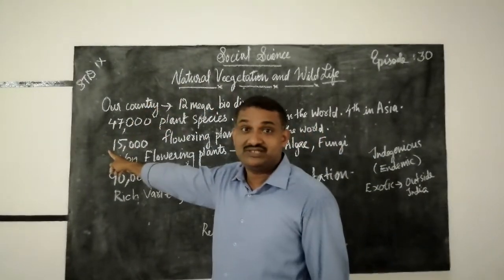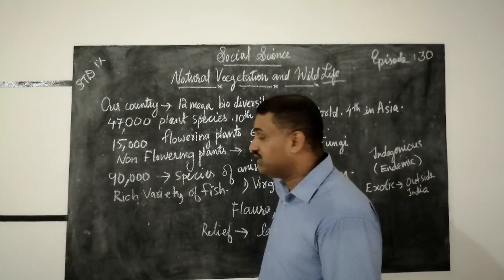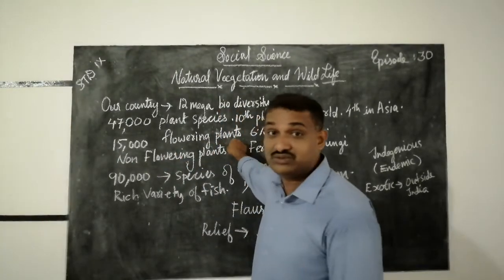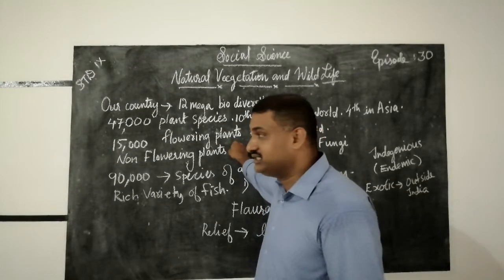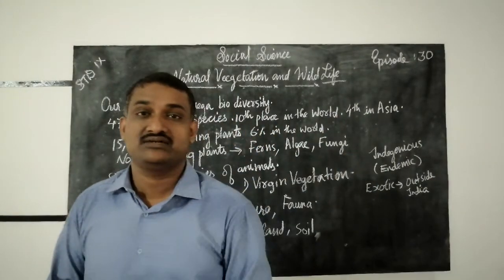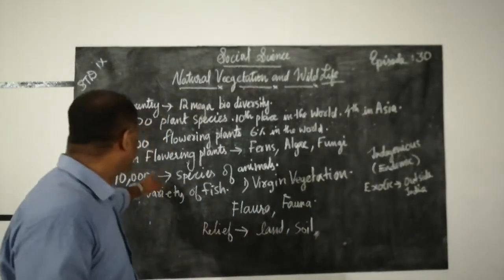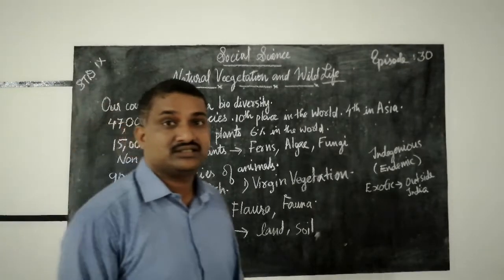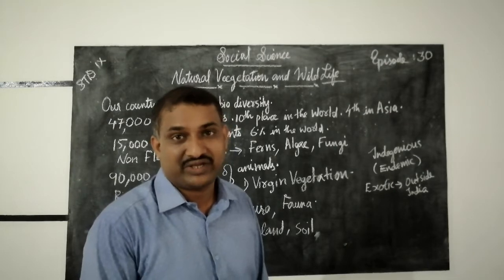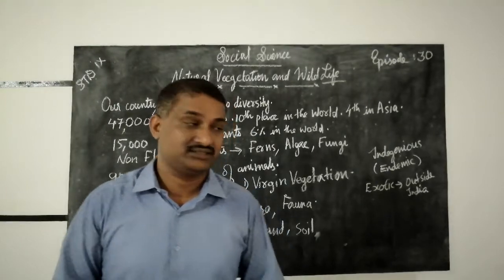Next, you know that 15,000 flowering plant species exist in our country, and that is 6% of the world, from India. Next, which are the non-flowering plants? Fungi, algae, and ferns are examples of non-flowering plants.